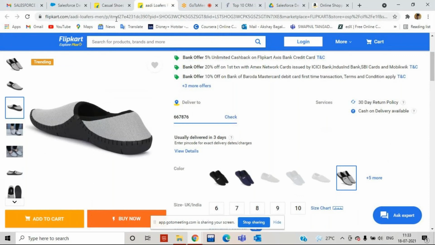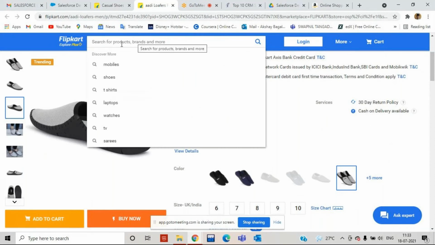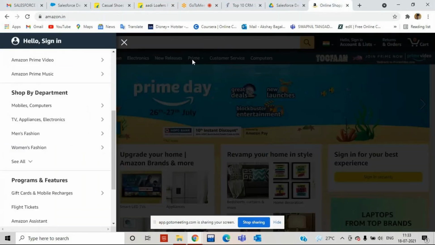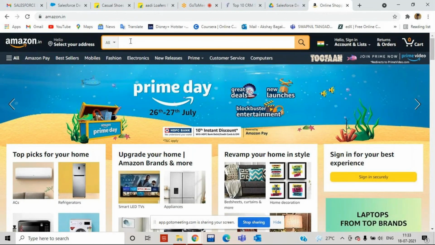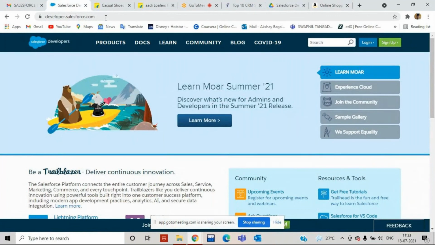Right, and this is known as the global search. This search button is known as the global search, and it will be available in all cloud-based applications. On Amazon also we have global search. If you are going for Snapdeal, we have global search. If you are going for WhatsApp, we have global search. If you are going for Google, we have global search. If you are going inside Salesforce, yes, we have global search.